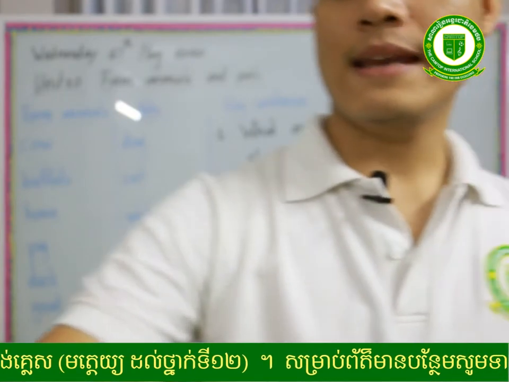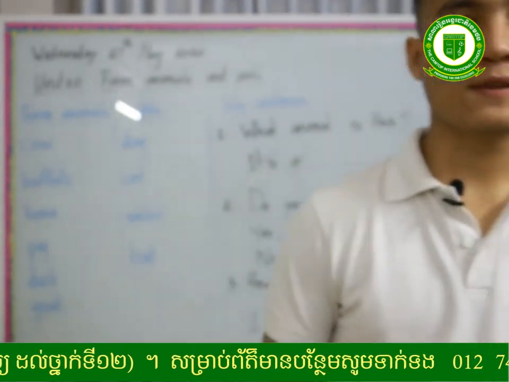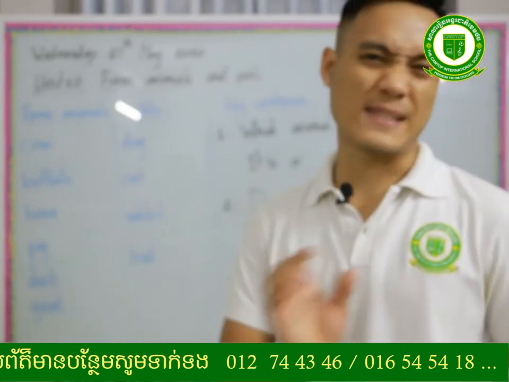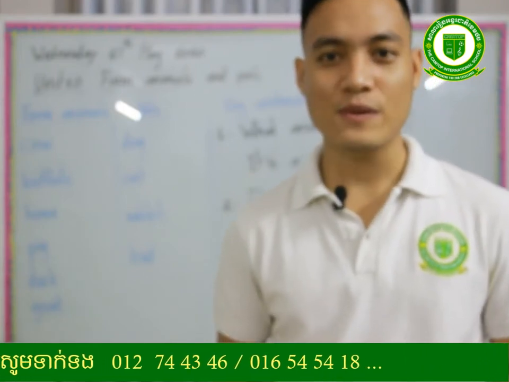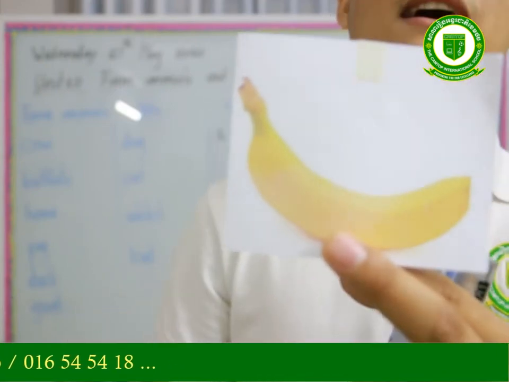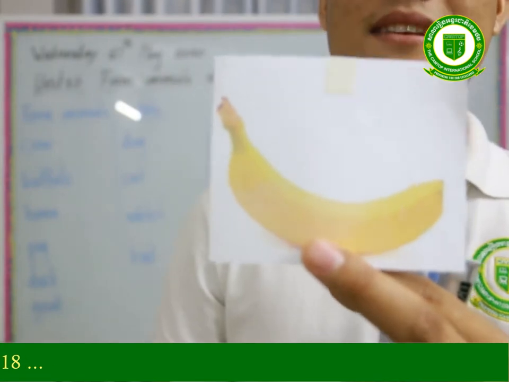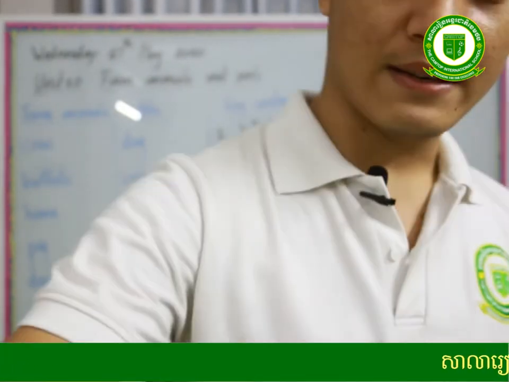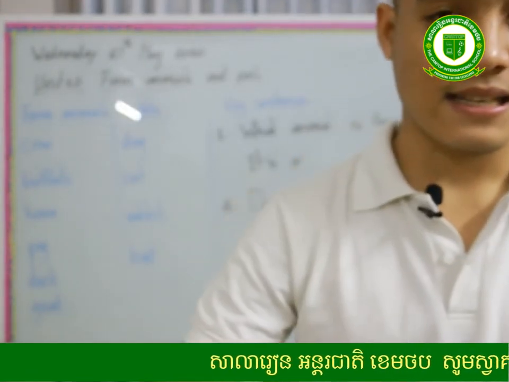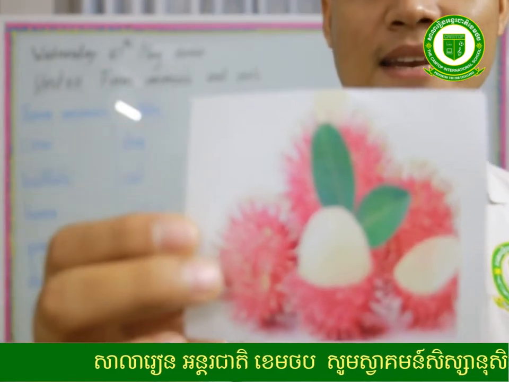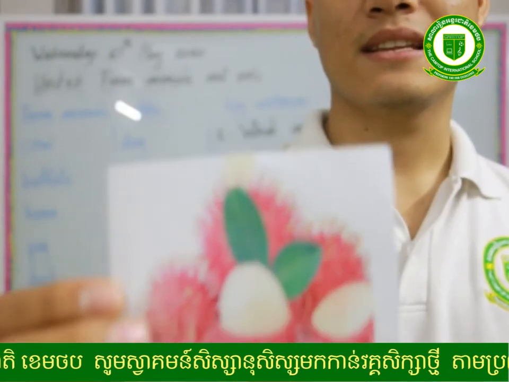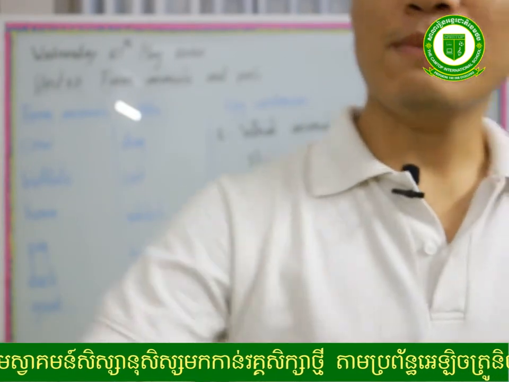Good. The next one refers to a fruit whose color is yellow and smooth. Can you guess what fruit? Yes, banana. Read together, banana. Good. And the next one is rambutan. Read together, rambutan. Yes, rambutan.